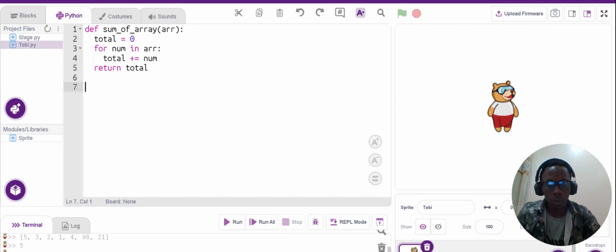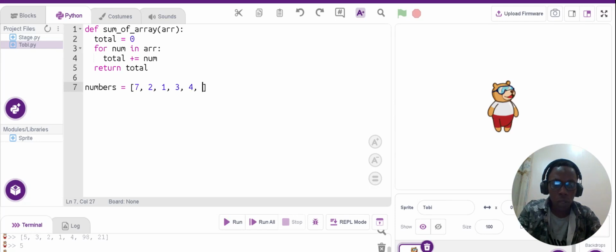So now, having done this one, let me now render the numbers. The array, let me call it numbers, the collection of numbers, and assign it 7, 2, 1, 3, 4, 9.